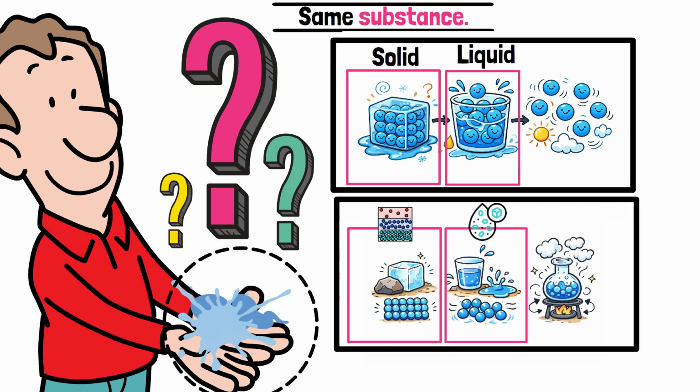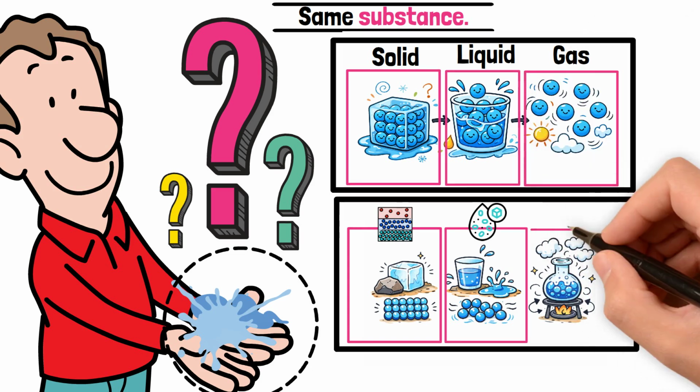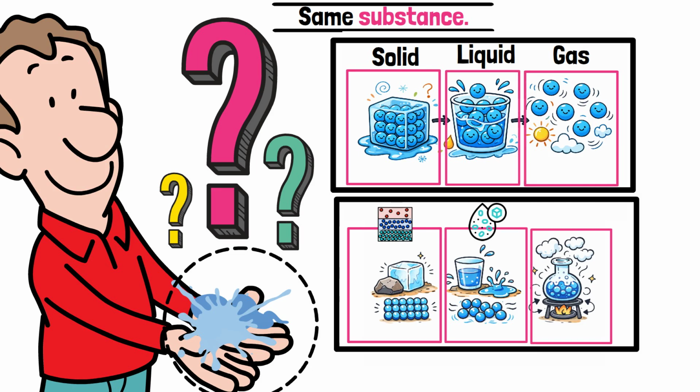Add even more energy, and the particles break free. In a gas, particles move fast, spread far apart, and collide constantly. That's why gases expand to fill any container and can be compressed easily.